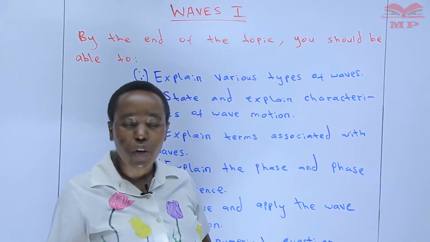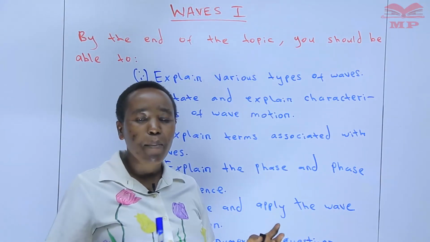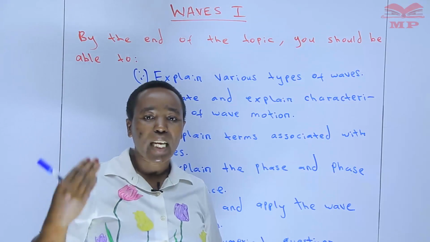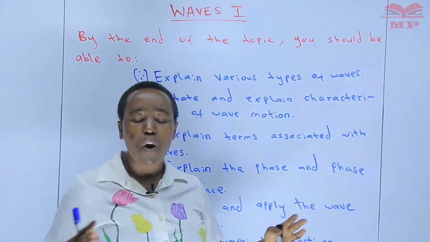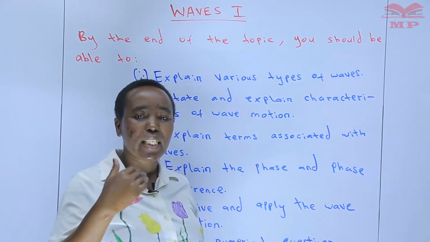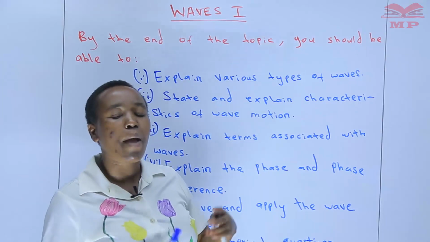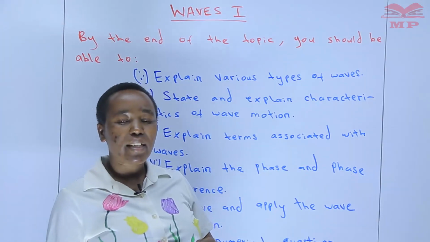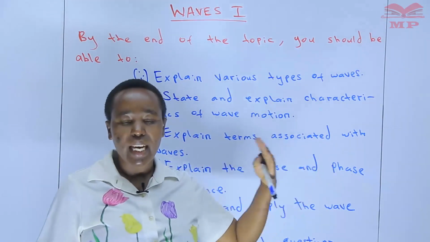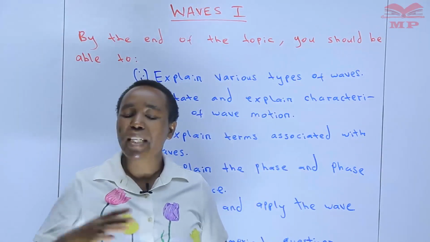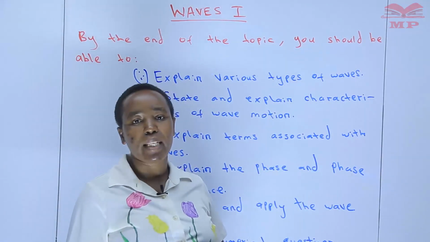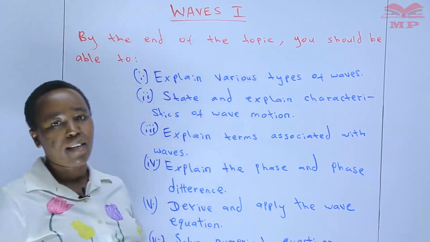So one use of waves is that they are able to transfer information over long distances, because it is as a result of waves that you are able to hear that person in that radio station many kilometers away from where you are.